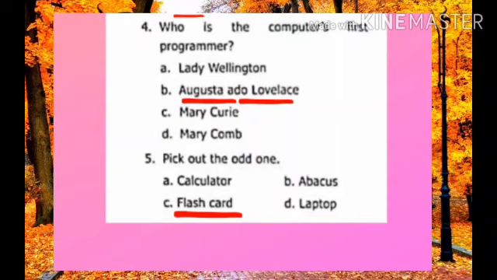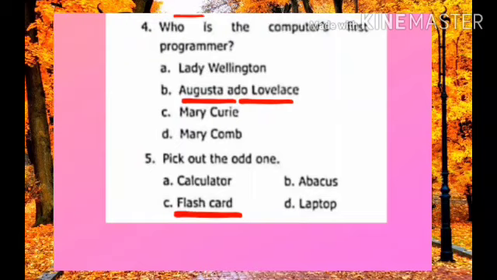A. Lady Wellington. B. Augusta Ada Lovelace. C. Marie Curie. D. Mary Kom. So the answer is Augusta Ada Lovelace. Who is the computer's first programmer? Augusta Ada Lovelace.